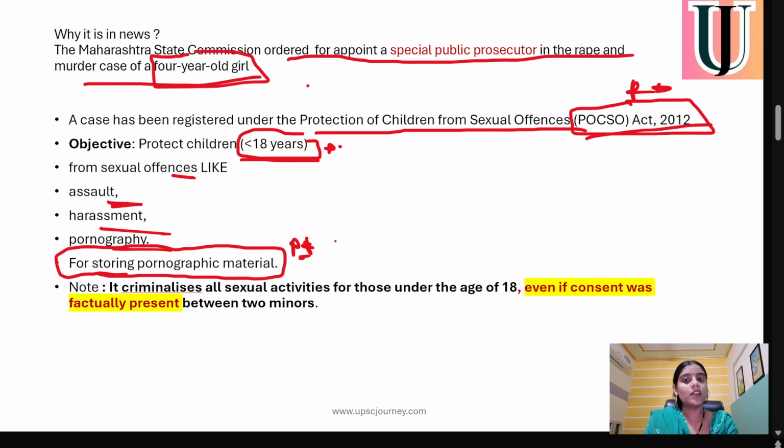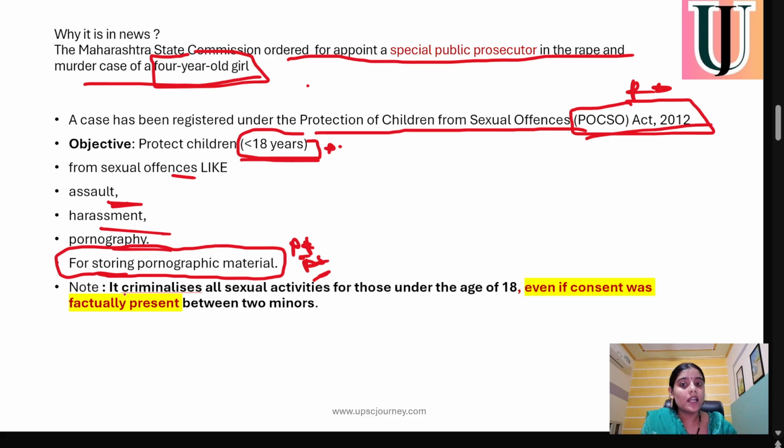Even if you are not committing any violence or harassing any minor sexually, storing pornographic material is still a punishable offense.